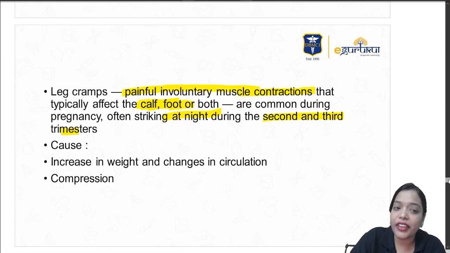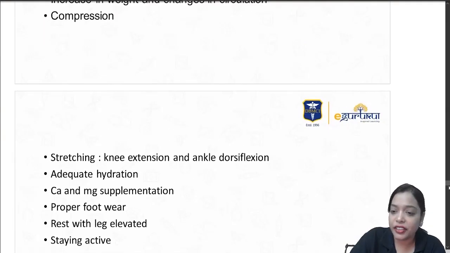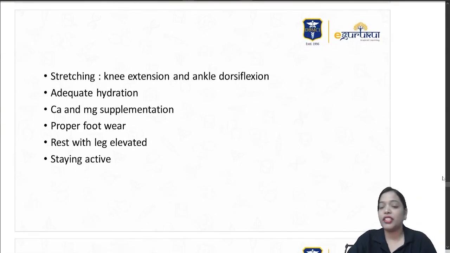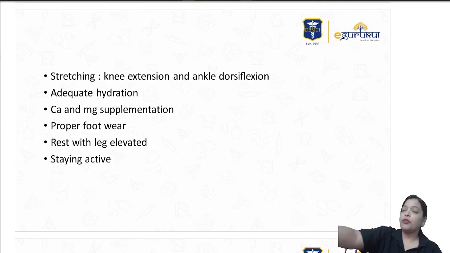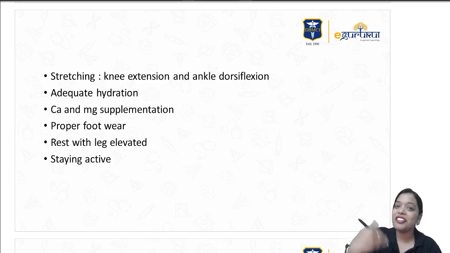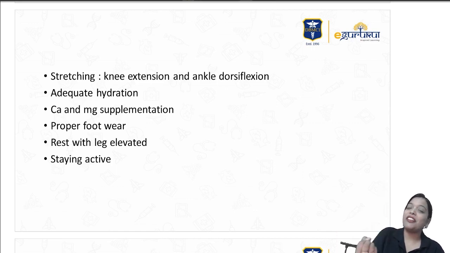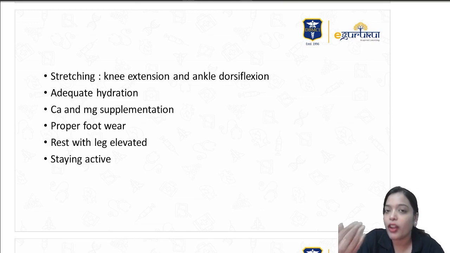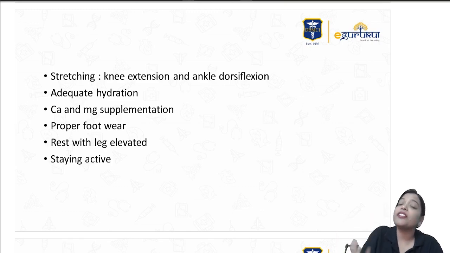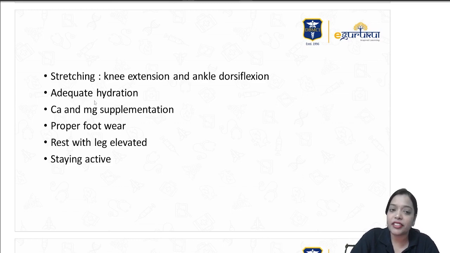How can we relieve it? By stretching. So we tell the patient to do stretching. Knee extension and ankle dorsiflexion will help them. We ask them to extend the knee and dorsiflex. That further stretches the muscle, and that further stretch will prevent the involuntary contractions. It keeps the muscle contracted, so it prevents the involuntary contractions which are giving her pain. So this voluntary contraction gives her relief. Okay, so knee extension and ankle dorsiflexion.